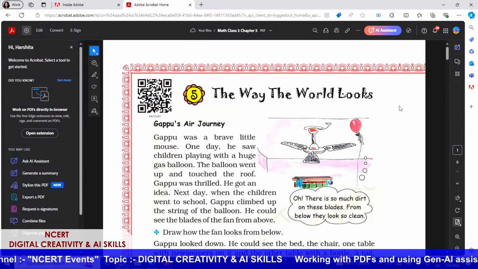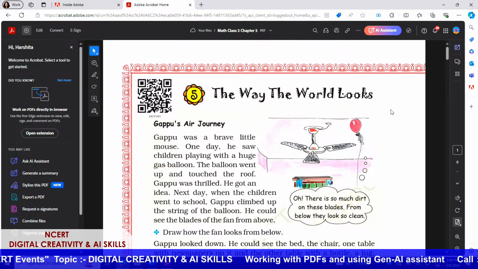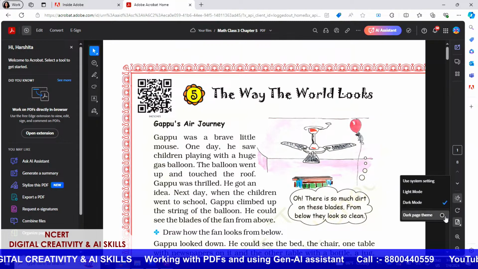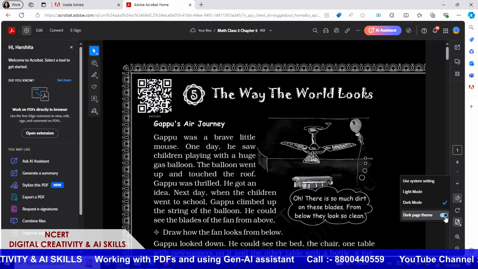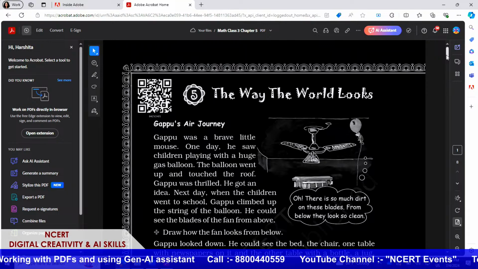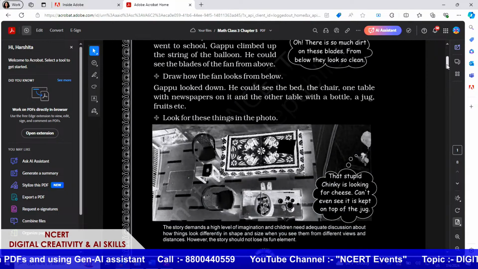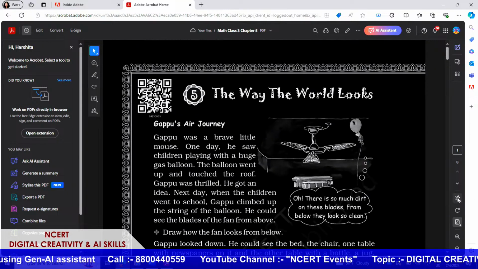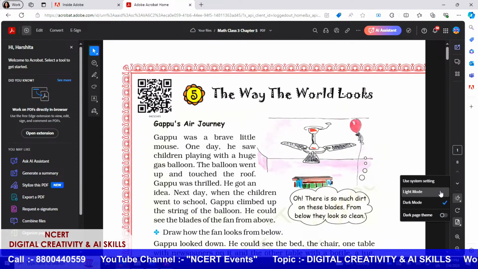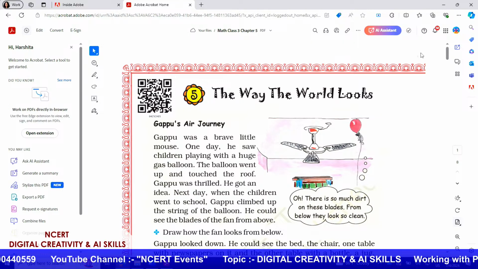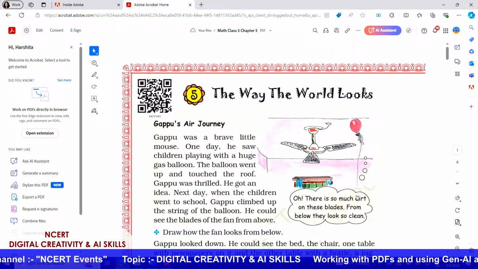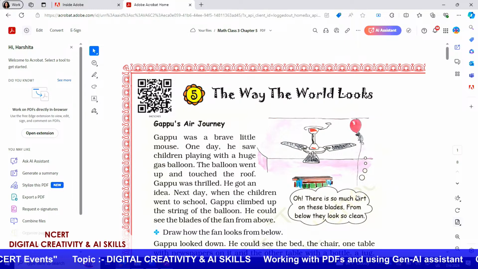And if this is not enough, and if you want to turn even the background of the document into dark mode, then you can just click on dark page theme over here, and this will change the document into a more grayscale feature so that it is easier to read. These were the different reading modes and the different zoom in and zoom out features.